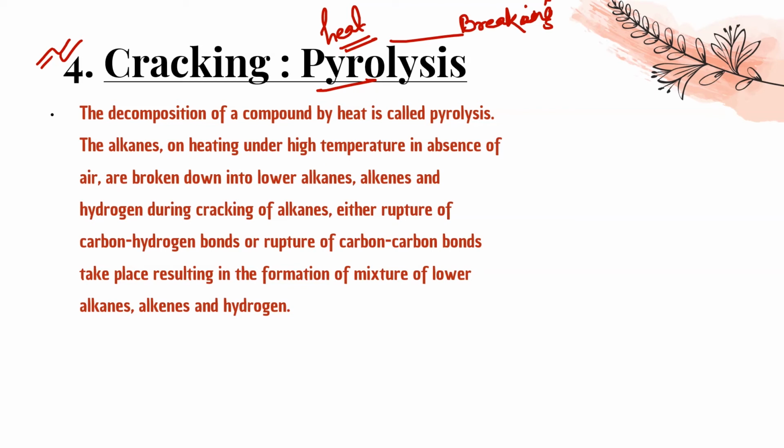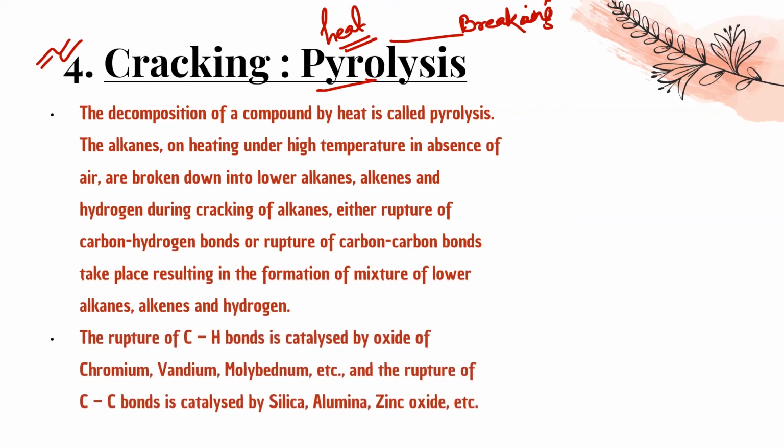The alkanes on heating under high temperature in absence of air are broken down into lower alkanes, alkenes and hydrogen. During cracking of alkanes, either rupture of carbon-hydrogen bond or rupture of carbon-carbon bonds takes place, resulting in the formation of a mixture of lower alkanes, alkenes and hydrogen. You don't have to mind what it will form. Just balance the number of carbons and hydrogens, and make whatever lower compounds you can. For example, the rupture of CH bond is catalyzed by oxides of chromium, vanadium, molybdenum, and the rupture of CC bond is catalyzed by silica, alumina, zinc oxide, etc. So here is the reaction, like C2H6.